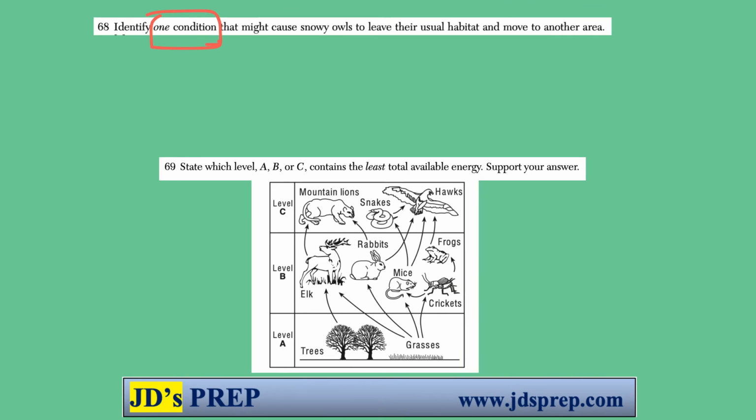And the last question, which level, A, B, or C, contains the least total available energy? At each level, the energy is passed up from level A to level B, but there is energy lost, and same with from level B to level C. There is always energy lost at each feeding level. So the level with the least total available energy would be level C.